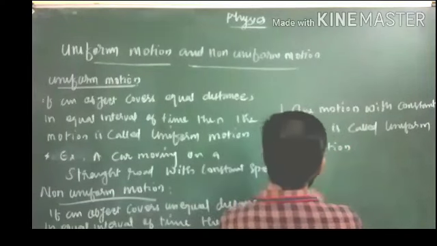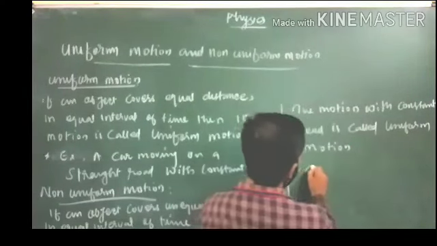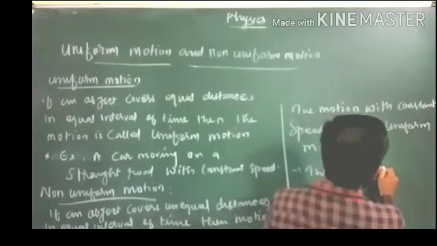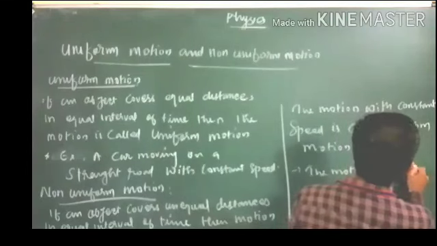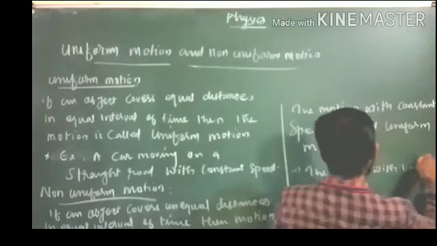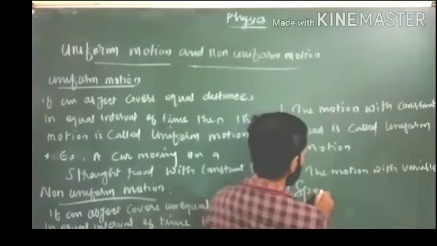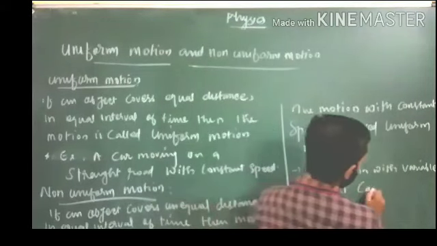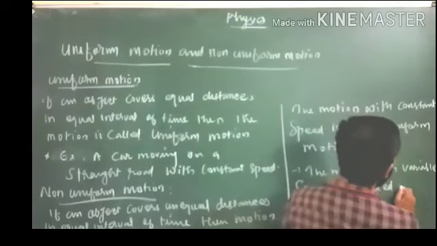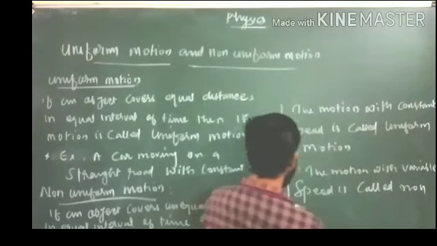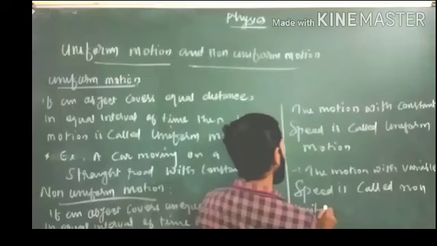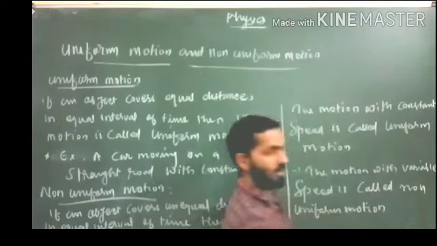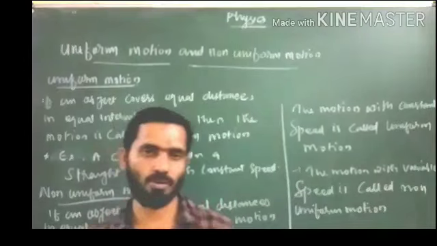Or non-uniform motion, the motion with variable speed is called non-uniform motion. The motion with the variable speed is non-uniform motion.